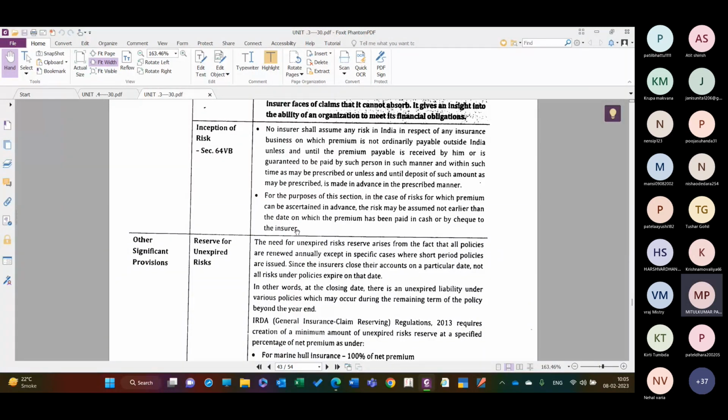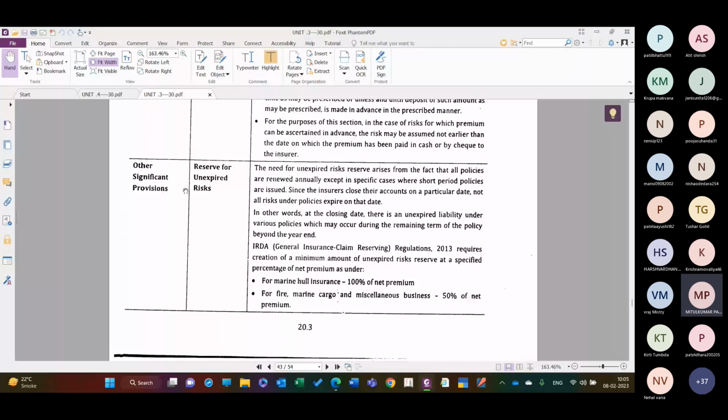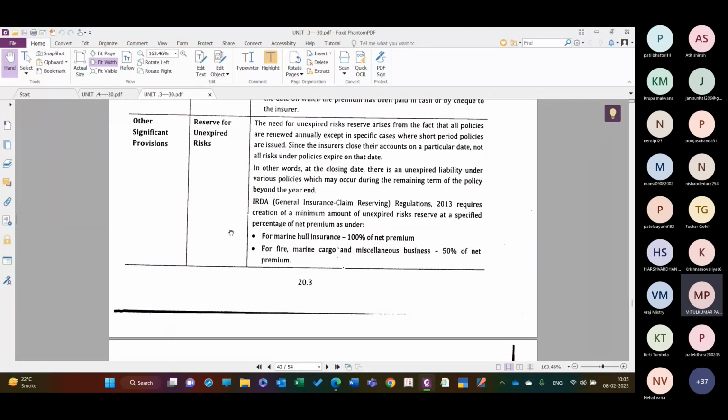Other significant provisions: reserves for unexpired risk. The need for unexpired risk, है ना, reserves arises from the fact that all the policies are renewed annually except in the specific cases where short period policies are insured. Since the insurers close their accounts on a particular date and not all the risks under the policy are expired on that date. Obviously जब हम books of account close करेंगे तब सारे risk expire होगा नहीं, लेकिन आपको करना पड़ेगा. So unexpired risk है, उसके लिए आपको reserve create करना पड़ेगा.